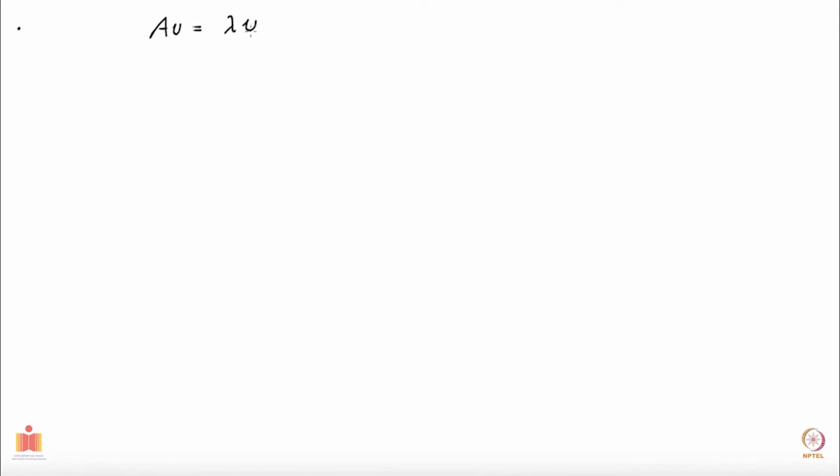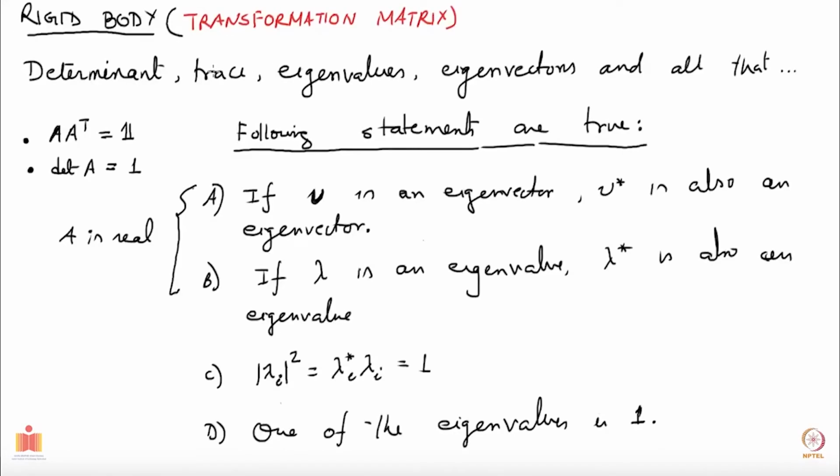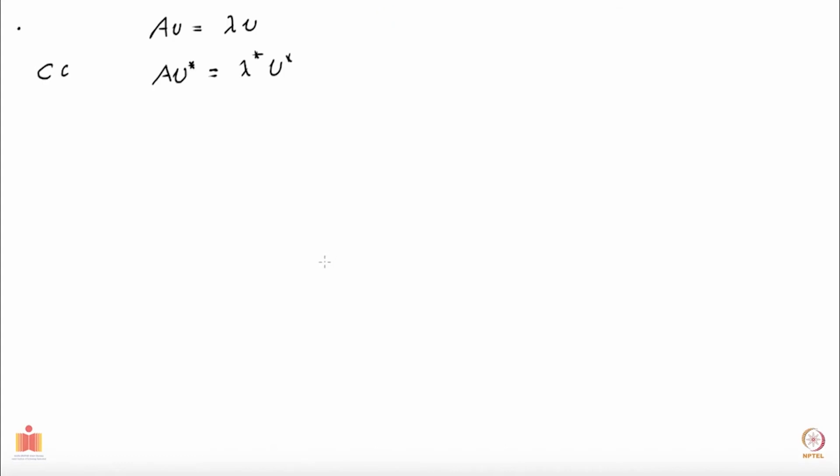Then if I take the complex conjugate, I get A star, but A is real, so A star is the same as A, and I get A V star. On the right hand side I get lambda star V star. So if V is an eigenvector, then V star is an eigenvector with eigenvalue lambda star. First two, A and B, I have now proved.